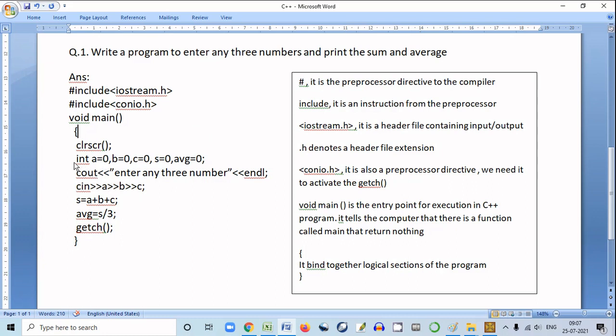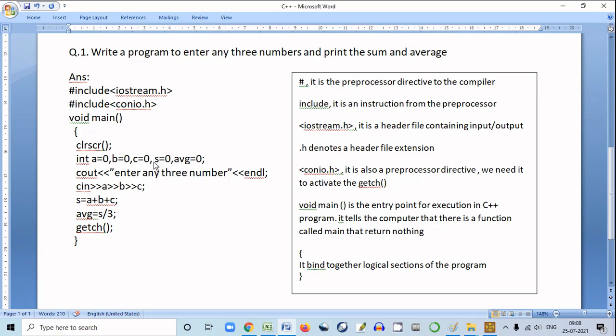So in this line we have declared the variables A, B, C, S, AVG. A will contain one number, B another, C one more, S will store the sum, and AVG will store the average.